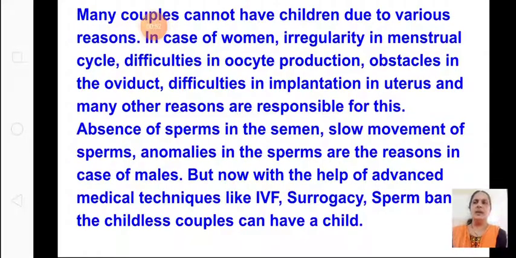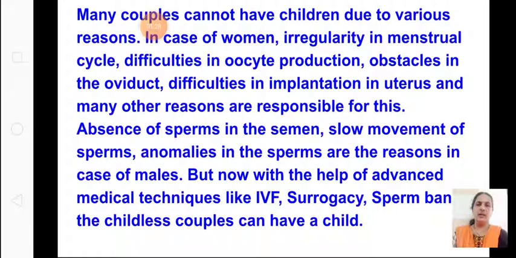Many couples cannot have children due to various reasons. This we all know. Even after marriage of 10 or 12 years, some couples will not have children. For most women, the reason will be obstruction, irregularity in the menstrual cycle, difficulty in oocyte production, obstacles in the oviduct, difficulties in implantation in the uterus, and many other reasons. So these are some of the reasons for which women will not have a child.